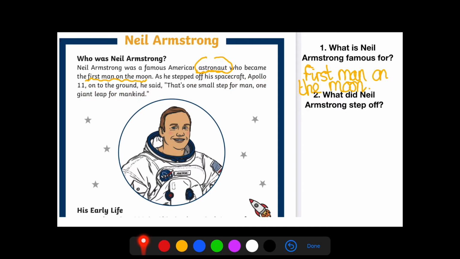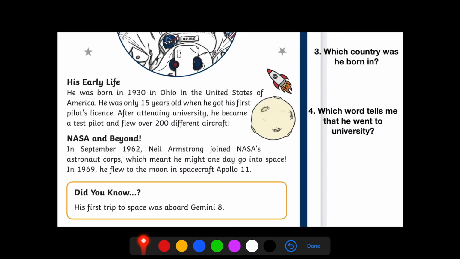Now I've realised that I have read a key word that's in the question, step off. I read stepped off, and he stepped off his spacecraft, which I've just underlined there for you, and then I can copy that word spacecraft into my answer. Really important again to always go back and underline. If you'd put rocket, which we know he went up into space, we're being very specific and saying spacecraft. So it's important that you take the answer from the text and not what you think. So we've got spacecraft there, and we can then move on to our next question.